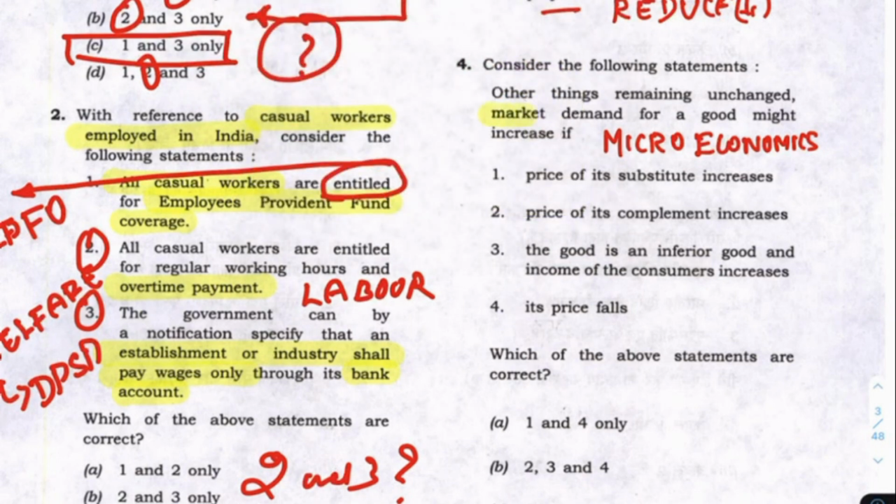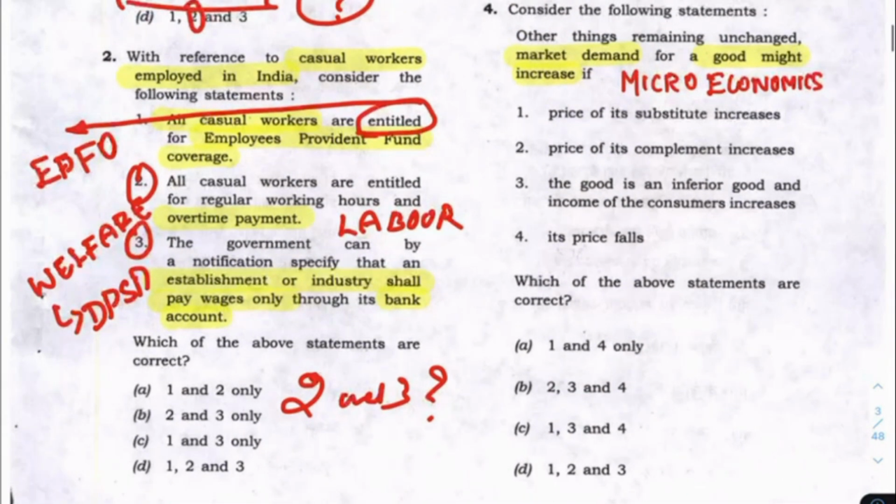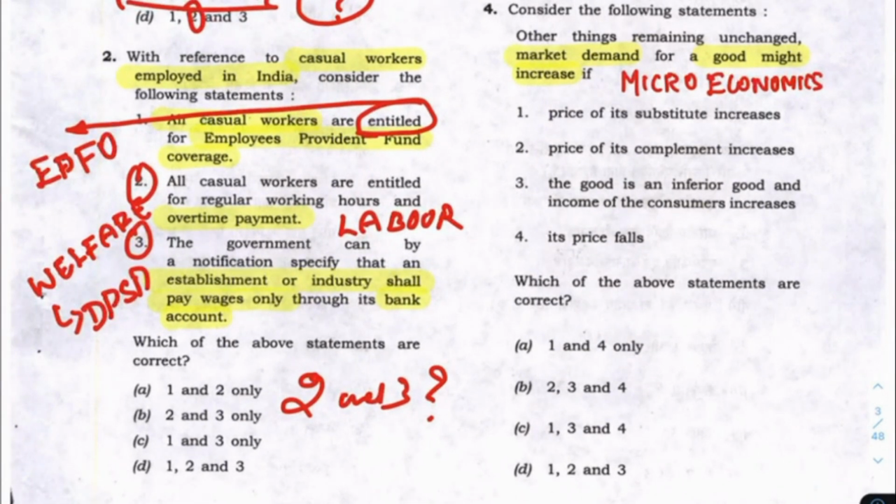Look at this fact very clearly. A product is there, so the market demand of a good might increase. This is the keyword that you should know. They are talking about a product. Let us assume the product is a mobile, a very simple example. Let us assume there are two mobiles, one is Apple, one is Samsung.